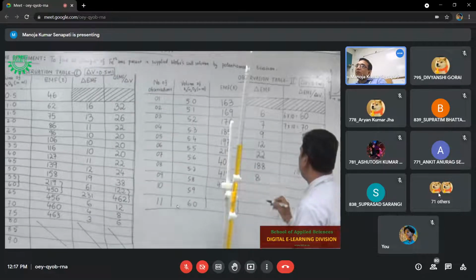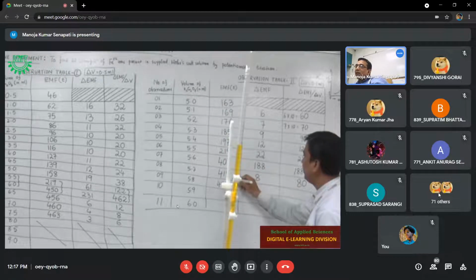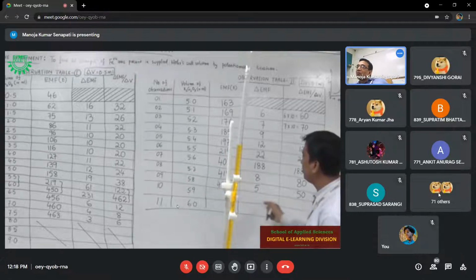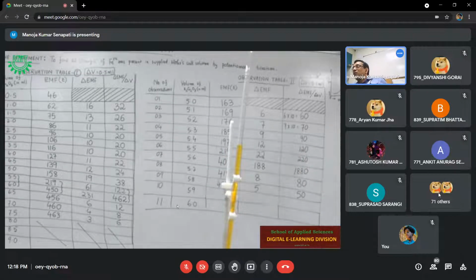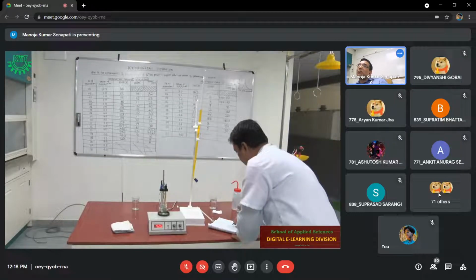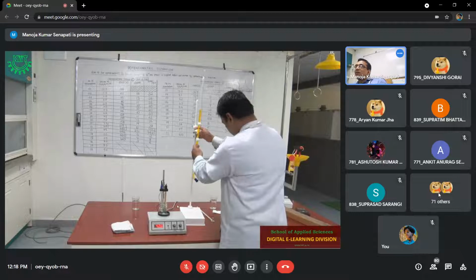Next one is 415, so definitely the difference is 8. Next one is 420, so it is 5. Once you have seen that the value decreases, the ratio decreases, you may have to take 2 or 3 more of them.